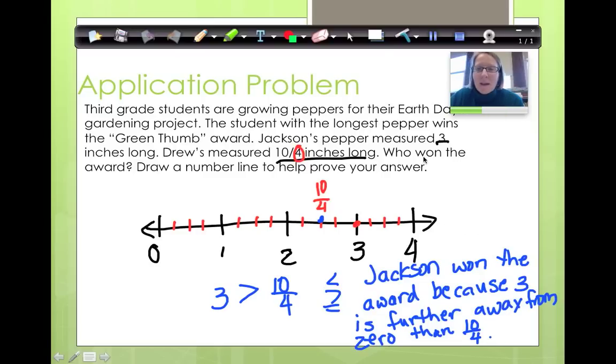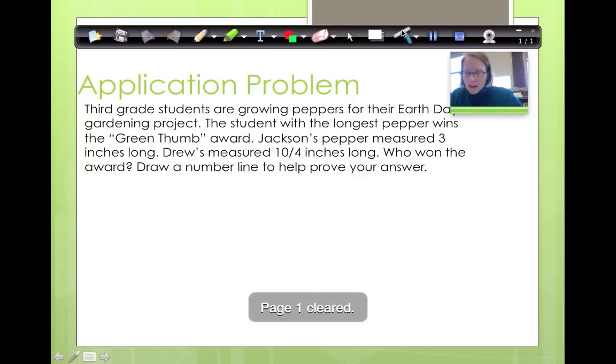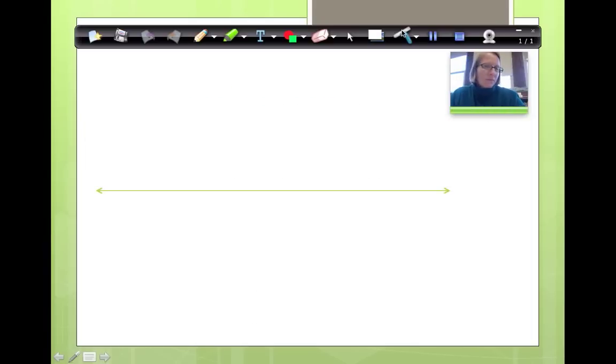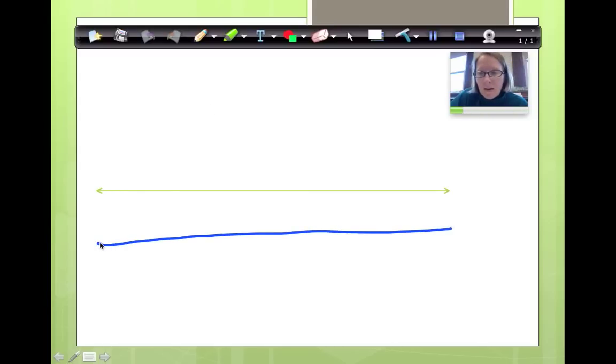Okay. Now, this time, I would like to talk about what happens if our whole changes. Now remember, if we have a small amount, so for instance, if I make another number line, okay, now the piece that I'm looking at right here would be maybe from 0 to 1.